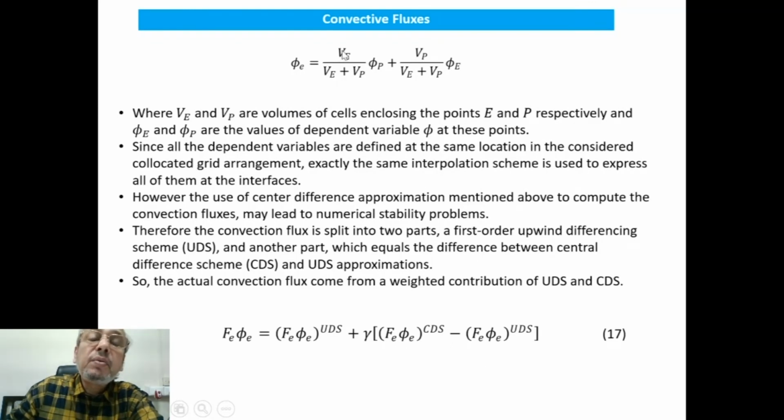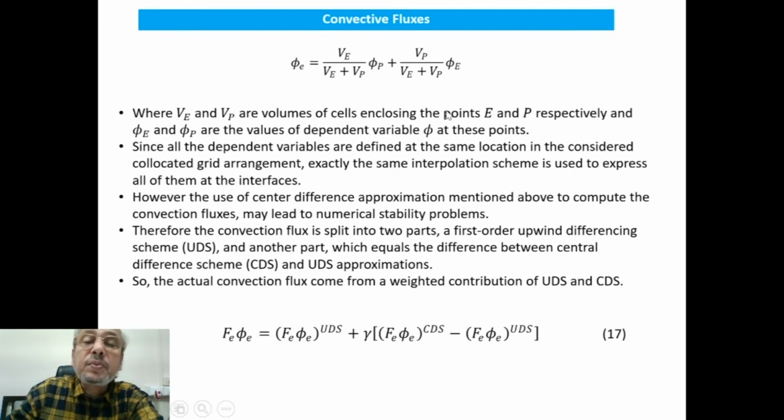So phi e equals VE divided by VE plus VP multiplied by phi P, plus VP divided by VE plus VP multiplied by phi E, where VE and VP are the volumes of cells enclosing the points E and P respectively, and phi E and phi P are the values of the dependent variable phi at these points.